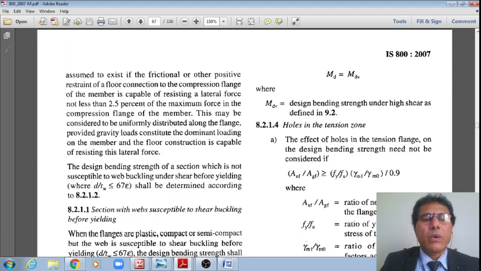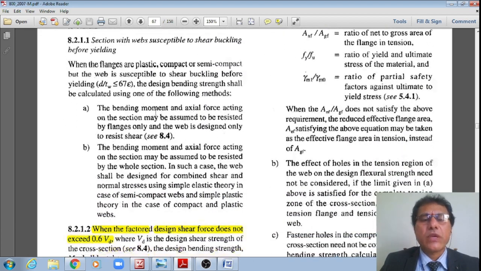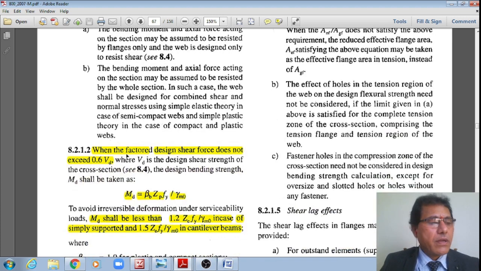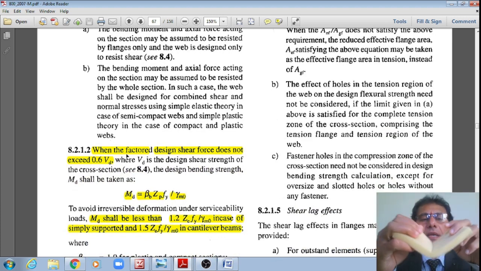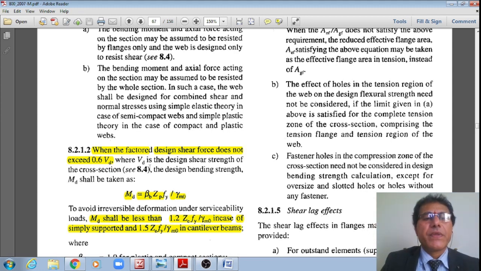Now what the code says is actually for plates or beams which are under bending.